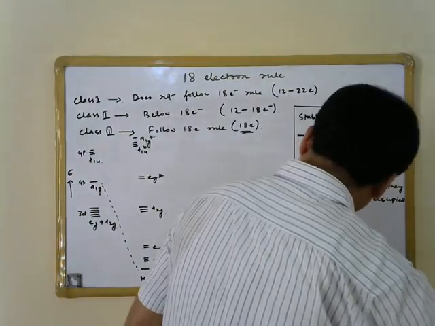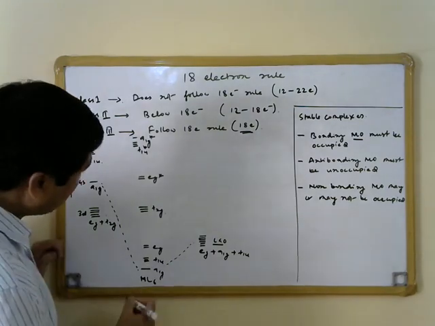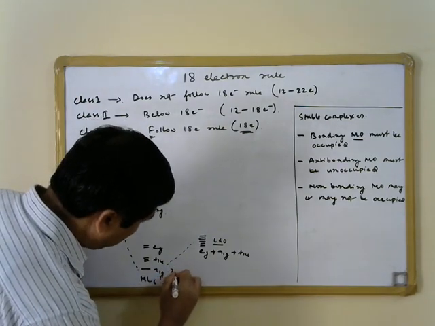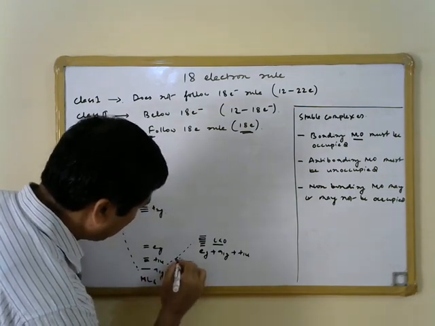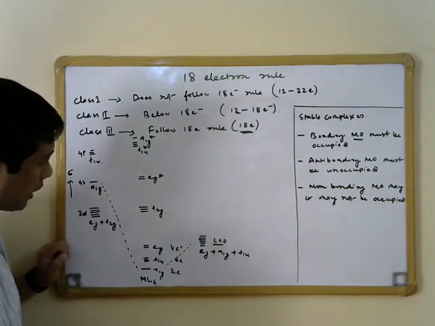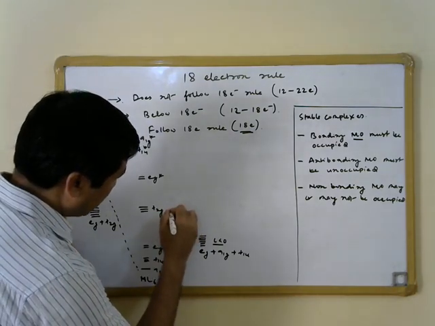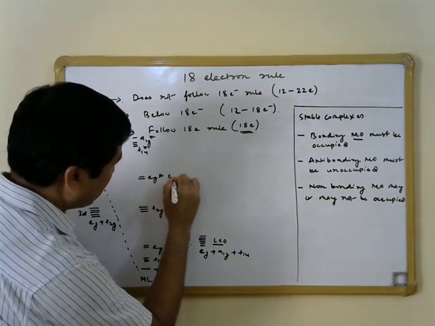But then let us now count the electrons that can be accommodated in these molecular orbitals. So this A1G can accommodate 2 electrons, T1U can accommodate 6 electrons, EG can accommodate 4 electrons, and this T2G can accommodate 6 electrons, and EG star can accommodate 4 electrons.